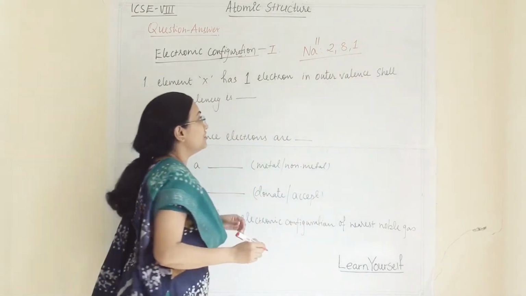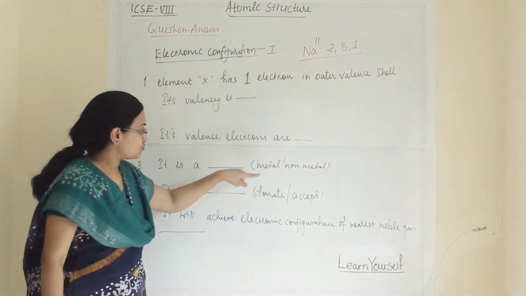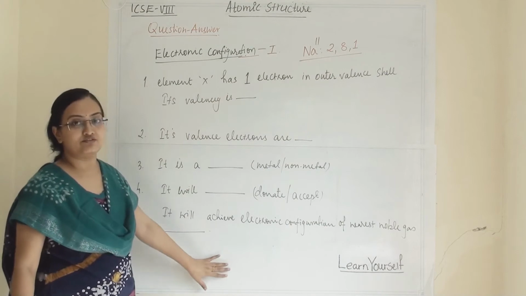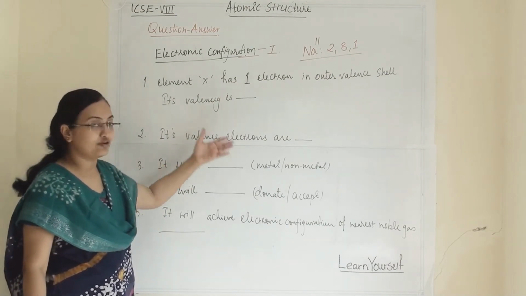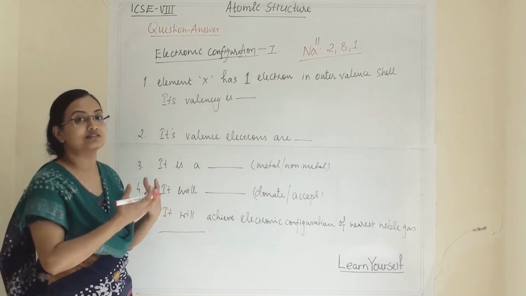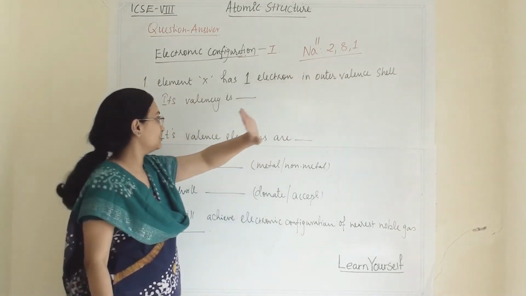Now for this element we are going to solve all these fill in the blanks. You will get an idea of how many types of fill in the blanks can come from only an electronic configuration question.